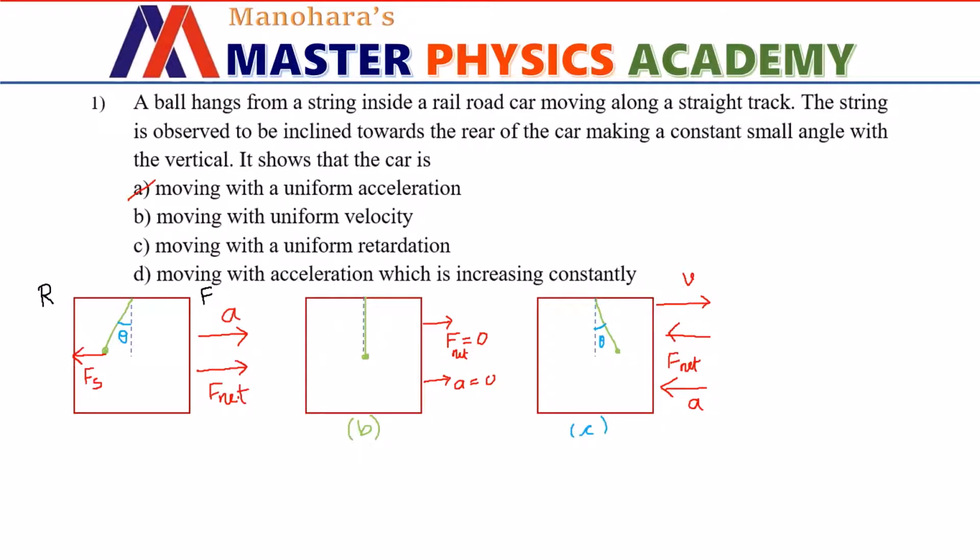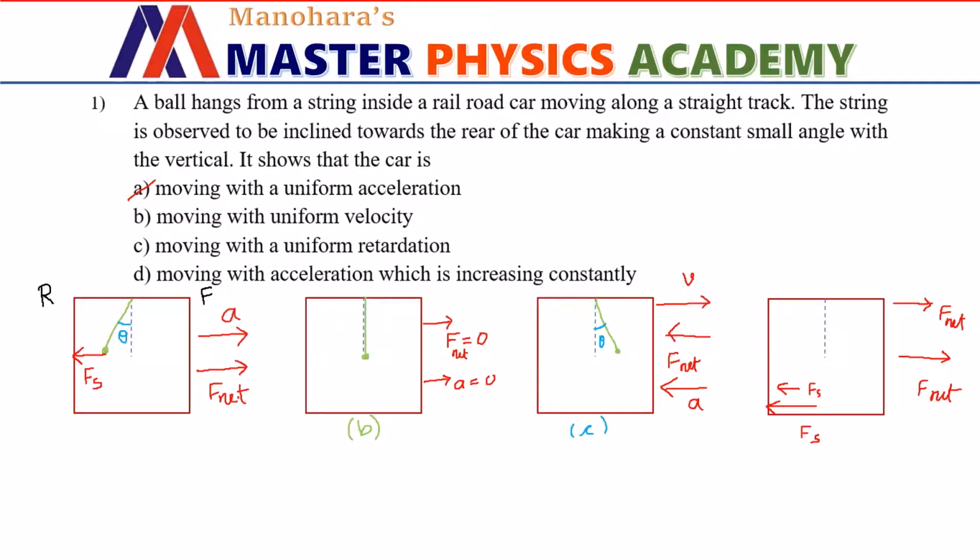Now, in option D, it is given that rail car is moving with acceleration which is increasing constantly. That means the force acting on the rail car goes on increasing gradually, or in other words, the acceleration of the rail car also goes on increasing, because of which the pseudo force acting on the simple pendulum bob will also go on increasing in its magnitude, but its direction stays constant, which is towards the back end of the rail car.